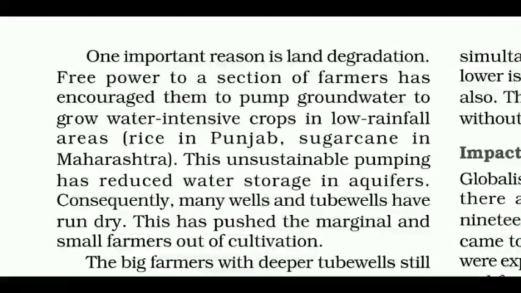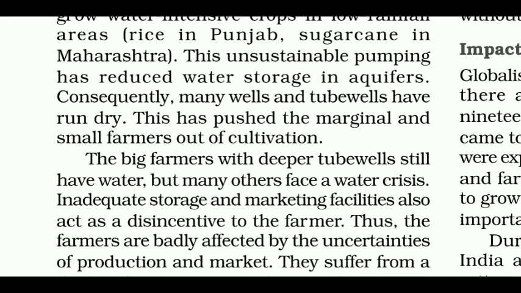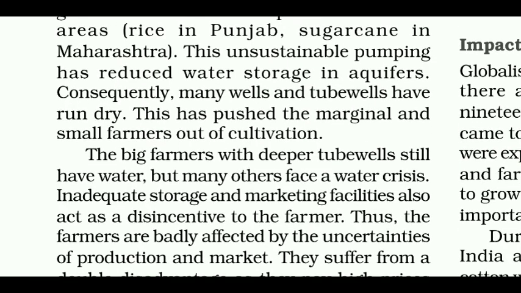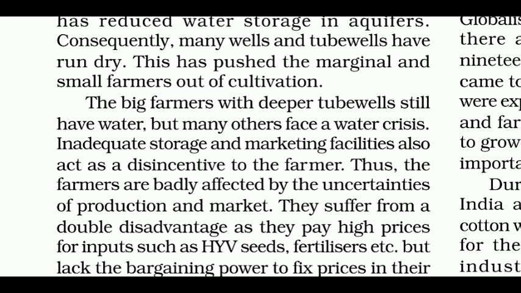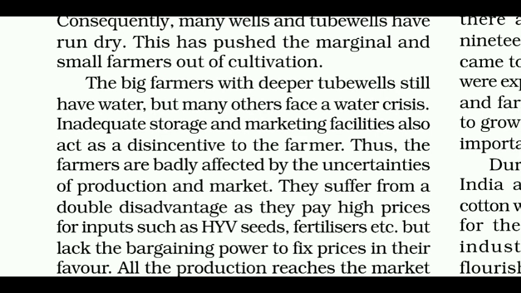Free power to a section of farmers has encouraged them to pump groundwater to grow water-intensive crops in low rainfall areas, rice in Punjab, sugarcane in Maharashtra. This unsustainable pumping has reduced water storage in aquifers. Consequently, many wells and tube wells have run dry. This has pushed the marginal and small farmers out of cultivation. The big farmers with deeper tube wells still have water, but many others face a water crisis.